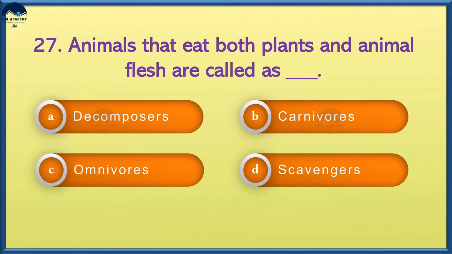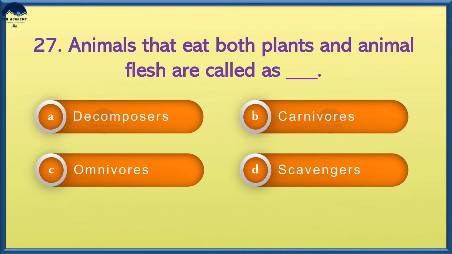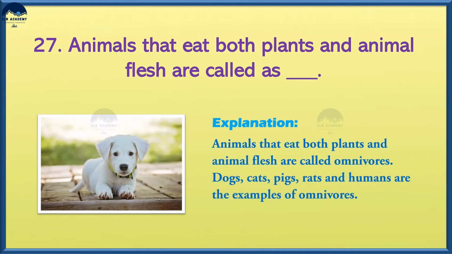Animals that eat both plants and animal flesh are called: option A, decomposers, option B, carnivores, option C, omnivores, and option D, scavengers. And the answer is option C, omnivores. Dogs, cats, pigs, rats, and humans are examples of omnivores.